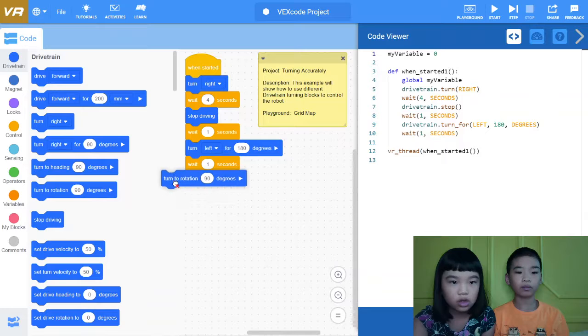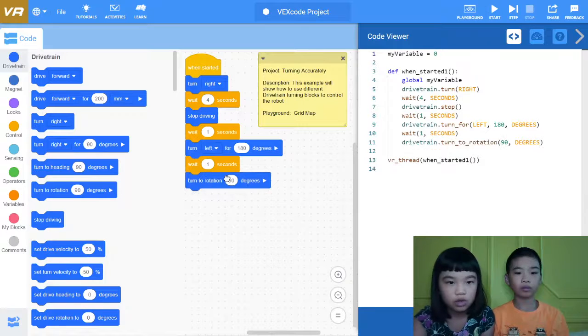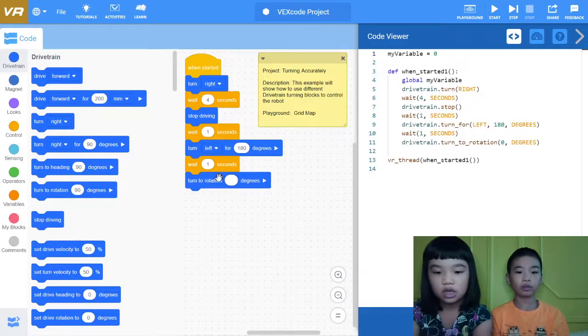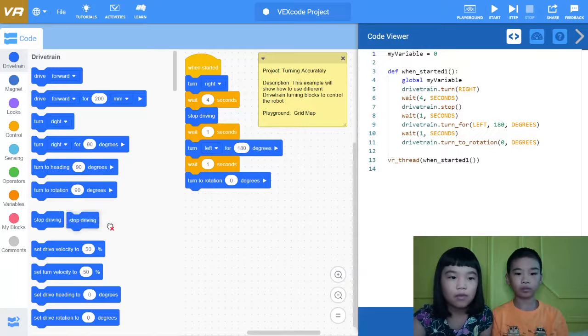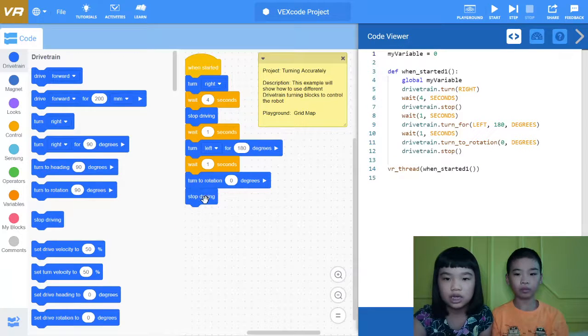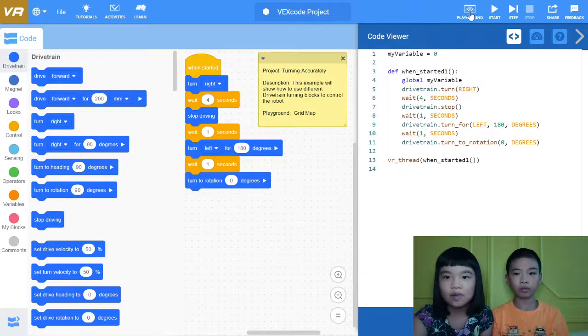Then turn to rotation 0 degrees. So it will turn back to when it started, like facing forward. So see, the Python code adds more code when we add more blocks here. So let's go to the playground now.